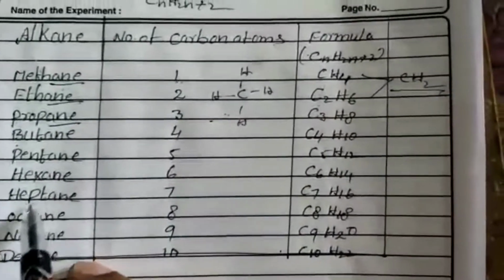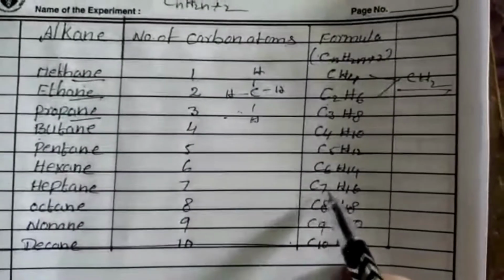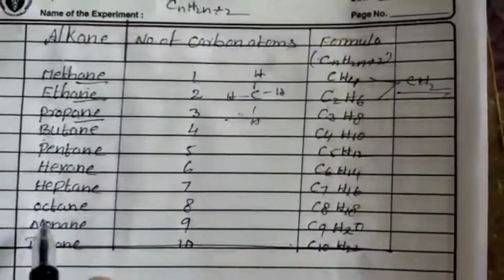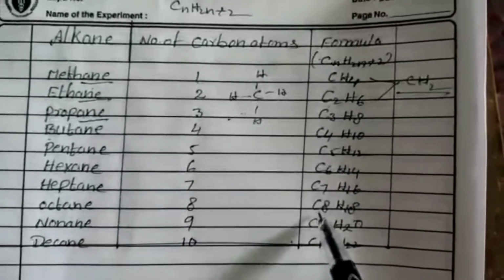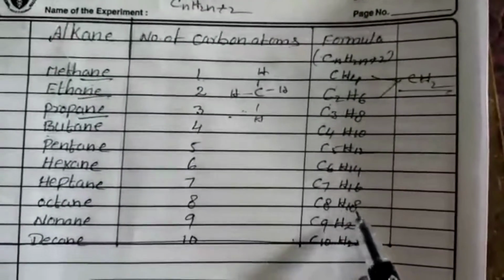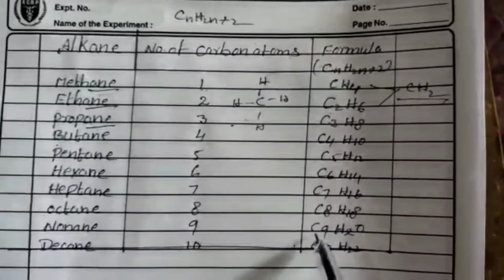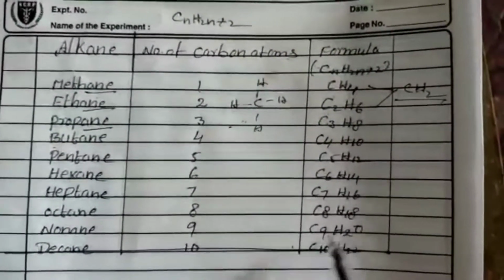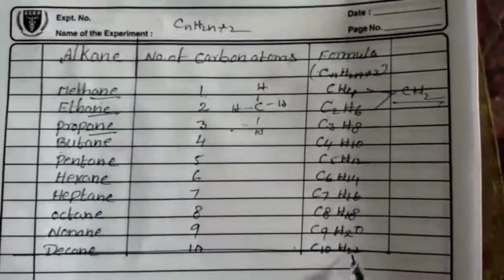Heptane: hept means 7 carbons, and the formula is C7H16. Octane: oct means 8 carbons, and the formula is C8H18. Nonane means 9 carbons, and the formula is C9H20. Decane means 10 carbons, C10H22.